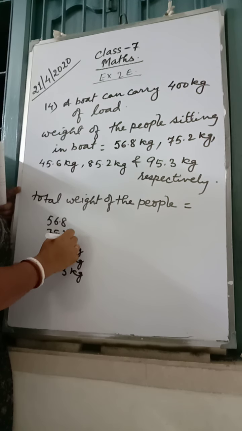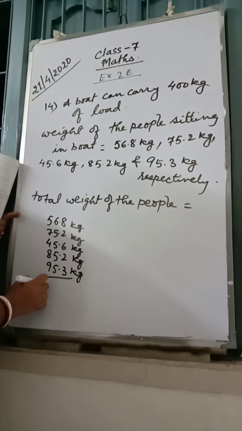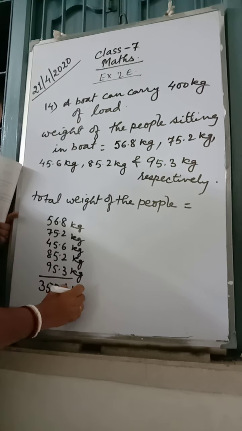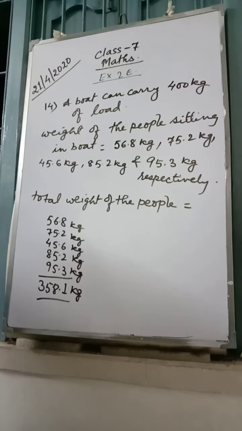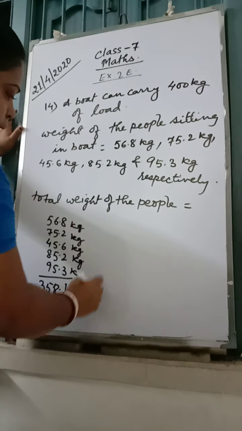When you add, it gives you 358.1 kg. So it is less than 400 kg. So yes, there is a place for one person to sit in the boat.